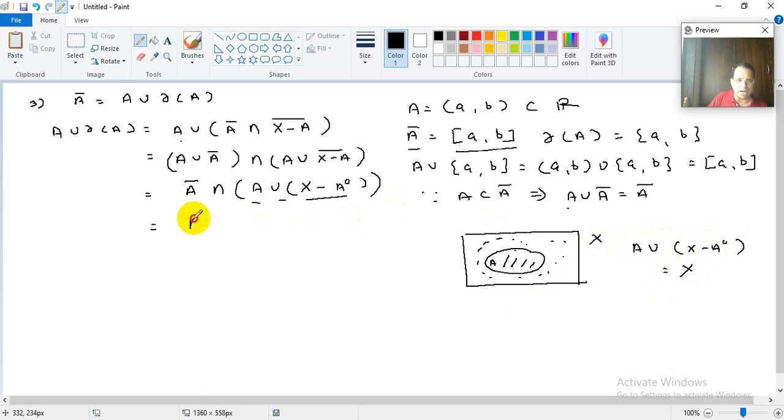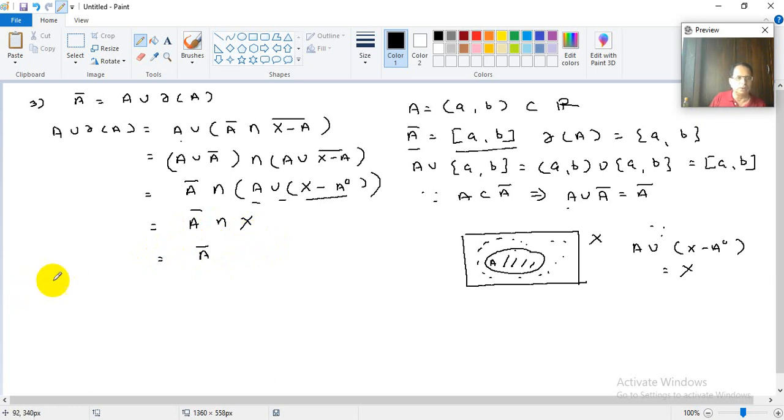So this is A bar intersection X. We can use this result. We are using this result actually. So A bar intersection X, but A bar is a subset of X, so it is nothing but A bar. A bar is a subset of X, and when one set is a subset of another set, the intersection is the smaller set. So this is what we have proved.